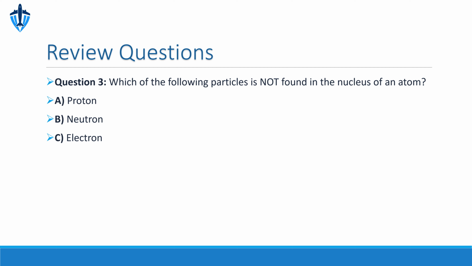A, proton. B, neutron. C, electron. The correct answer here is C, electron. Electrons orbit the nucleus in shells. They are not found inside the nucleus. The nucleus contains the protons, which are positively charged, and neutrons, which have no charge.